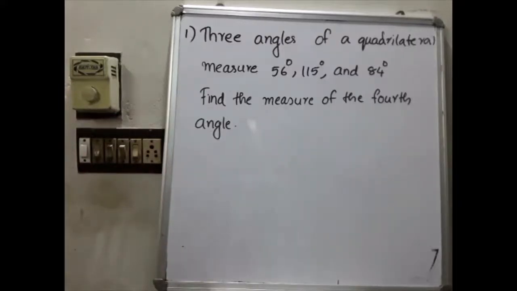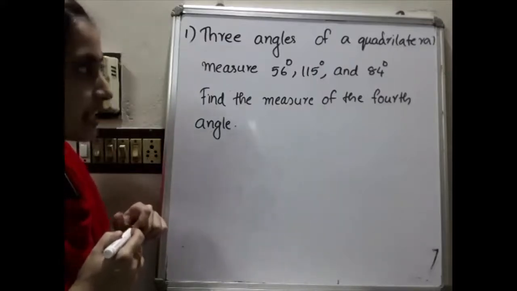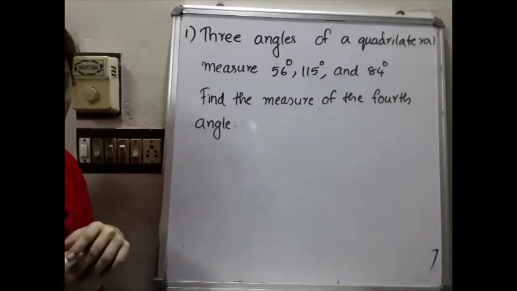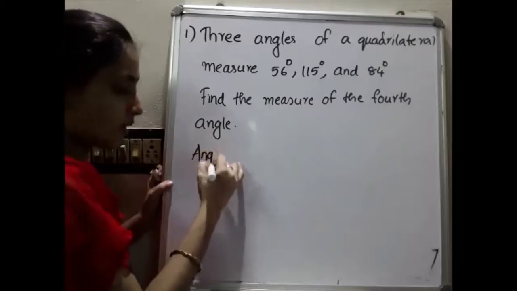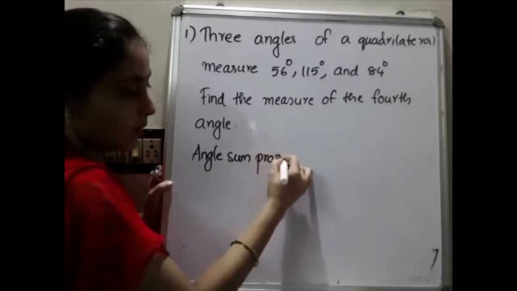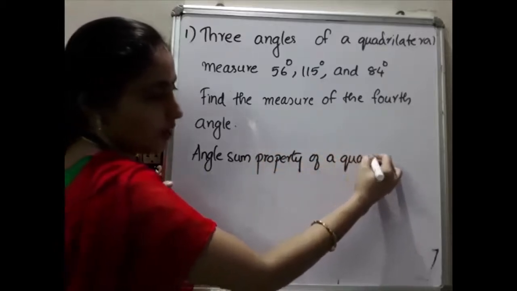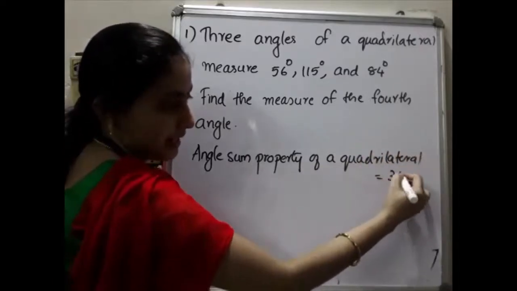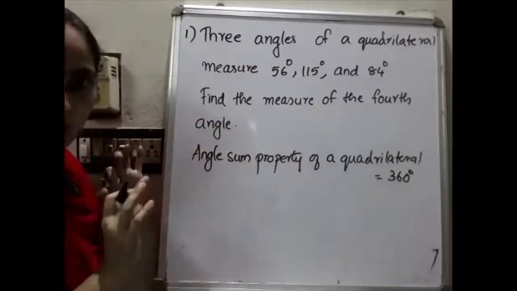This is the first question. 3 angles of a quadrilateral measure 56 degree, 115 degree and 84 degree. Find the measure of the fourth angle. So you already know what the angle sum property of a quadrilateral is. What is the angle sum property of a quadrilateral? That is always 360 degree. Okay, that you already know. So 3 angles are given. The fourth one you have to find.